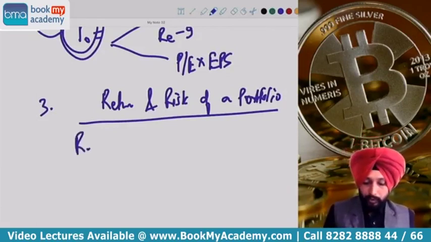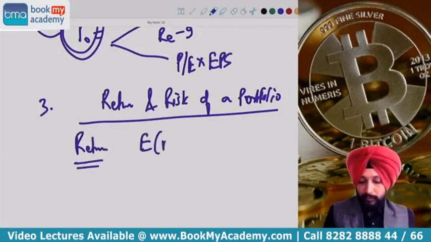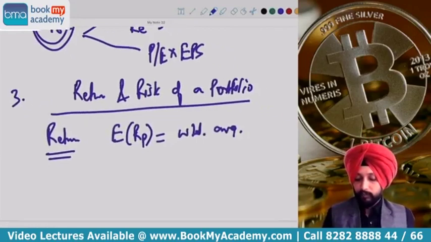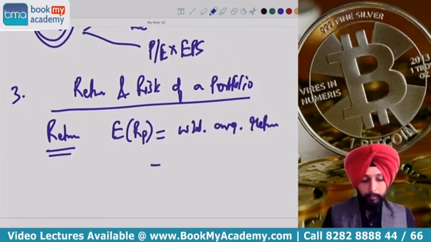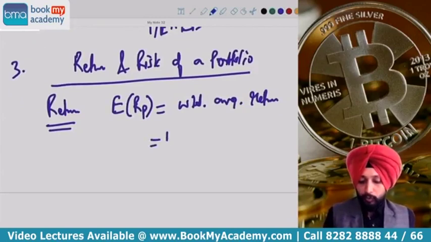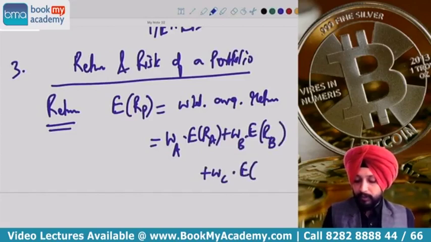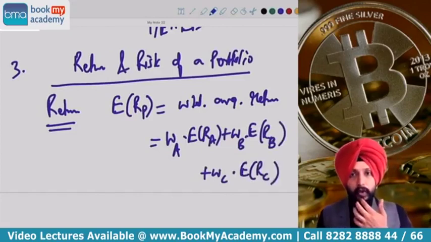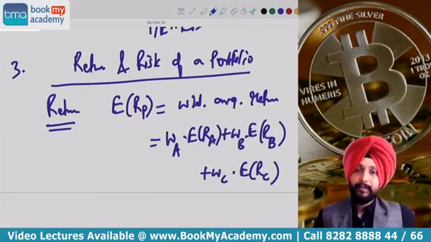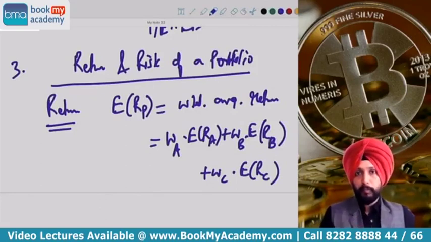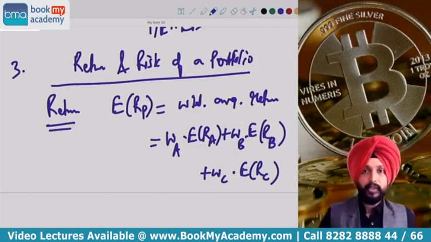How do you calculate the return of a portfolio? Return computation is very simple. The expected return from the portfolio is equal to the weighted average return. I hope you remember, which means if I have 3 stocks in my portfolio, A, B, C, then my return from the portfolio will look something like this. Return computation is very, very simple. It is simply the expected return from the stock multiplied with its weights. Based on the investment amount, you calculate the weights, the weighted average return. How much of my money I am putting in each of the stocks multiplied with expected return.